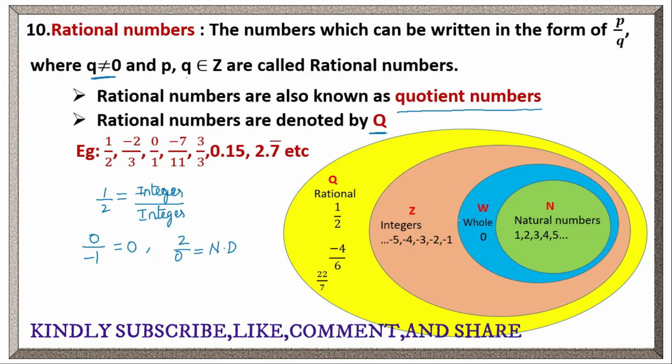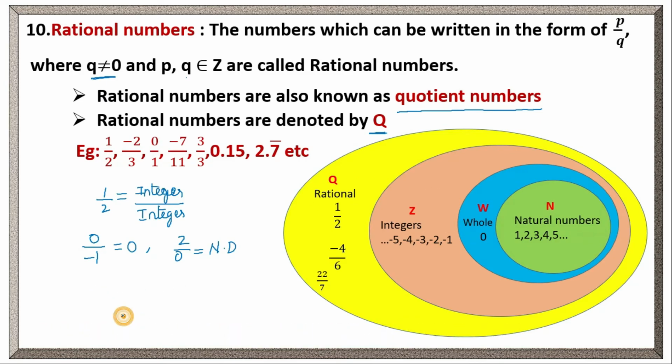Is this clear? Right. Here, natural numbers are a subset of whole numbers and whole numbers are a subset of integers. Integers are a subset of rational numbers. All the natural numbers are in whole numbers only, right? This green colored set is in the set of whole numbers. This set of whole numbers is in the set of integers, right? And the set of integers is in the set of rational numbers.